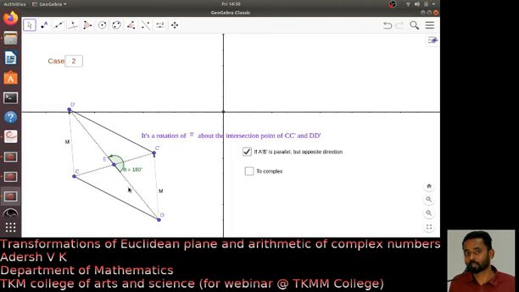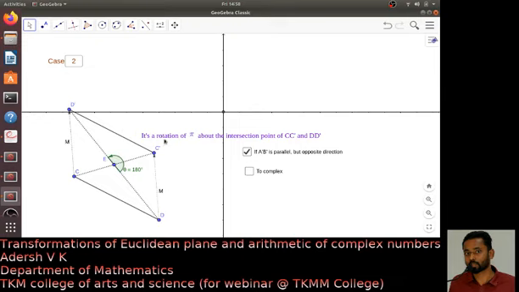Then you may ask, the rotation is not about the origin. In general you may allow rotation about any point, but if you stick to the origin, what you can do is translate this point to the origin, then rotate; then clearly it is a rotation by pi with respect to the origin.